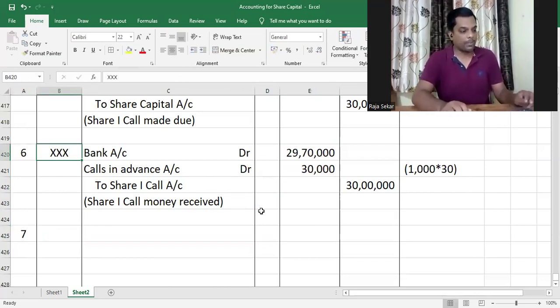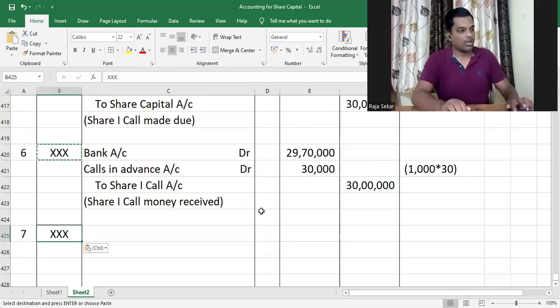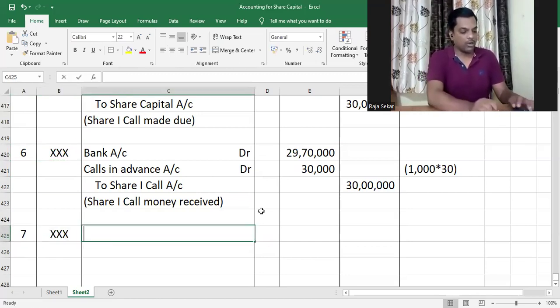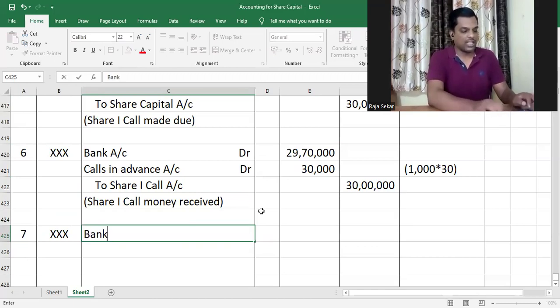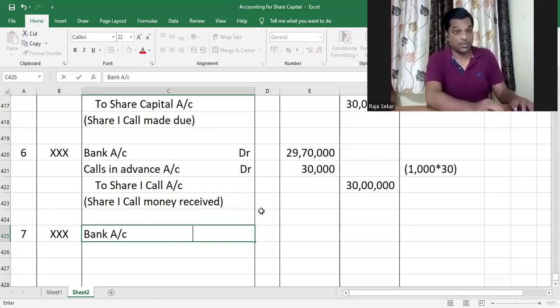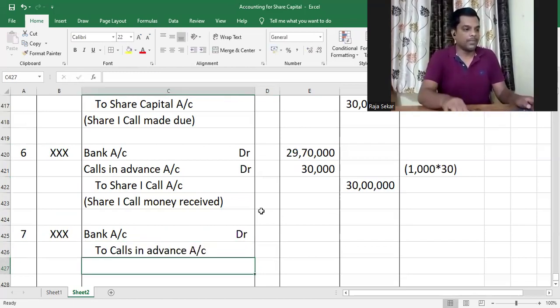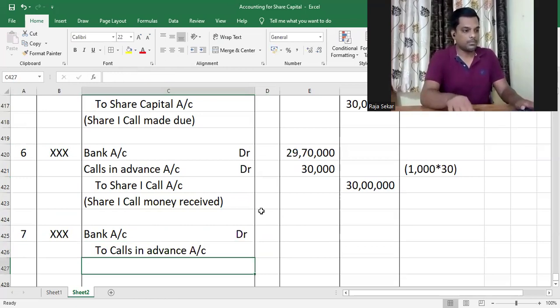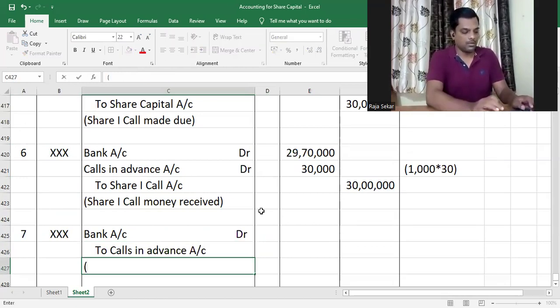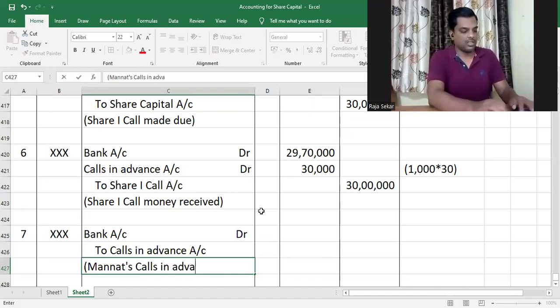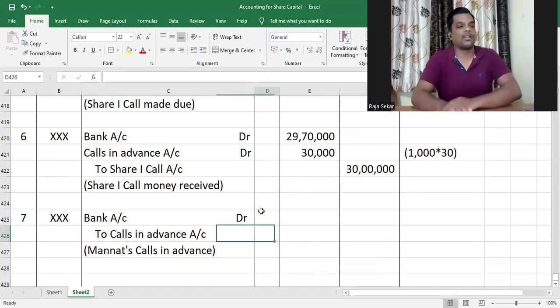Apart from that, Manath also paid the remaining amount due on her shares, right? That also we got to account. It's a liability for us, and she has paid us money, so bank account will be debited. So bank account debit to, as a liability is increasing, calls in advance, we'll credit it. Calls in advance account credit. Manath's calls in advance. Now, how much would she have paid in advance?